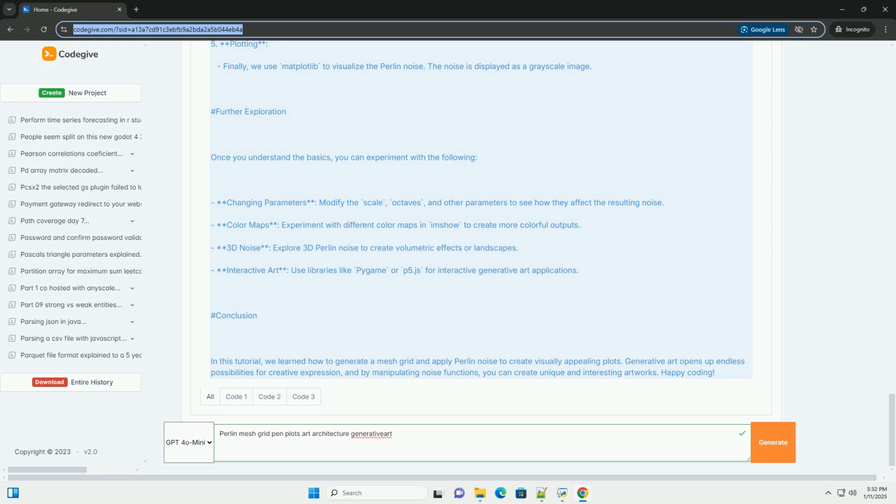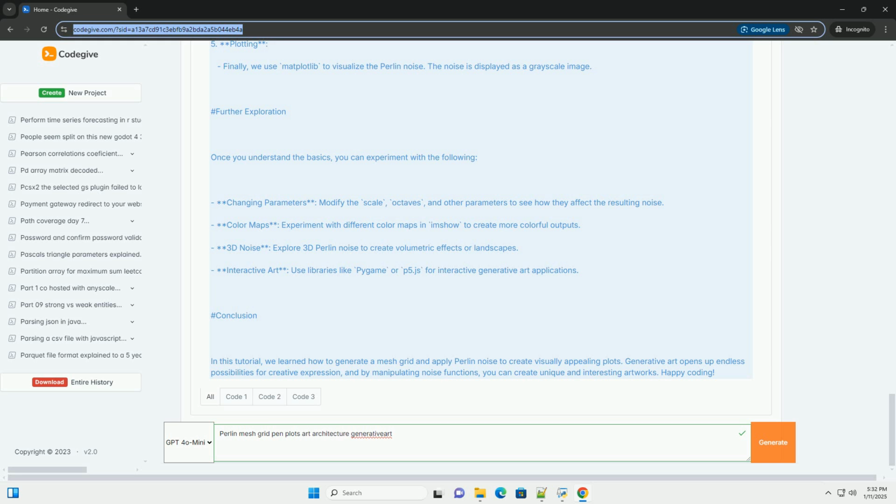3. Mesh grid creation. We create a mesh grid using numpy.meshgrid that ranges from -3 to 3 in both dimensions. 4. Noise generation. We call the generate_perlin_noise_2D function to create the noise pattern. 5. Plotting. Finally, we use Matplotlib to visualize the Perlin noise. The noise is displayed as a grayscale image.